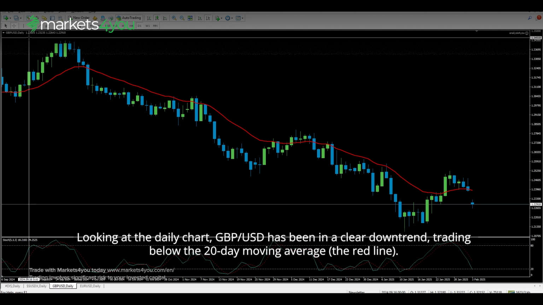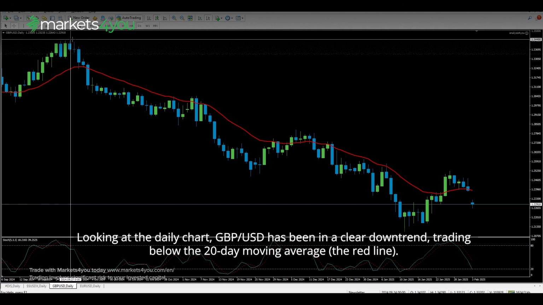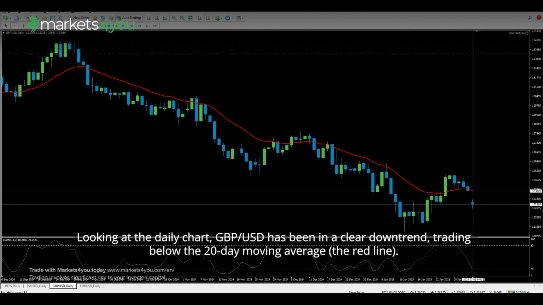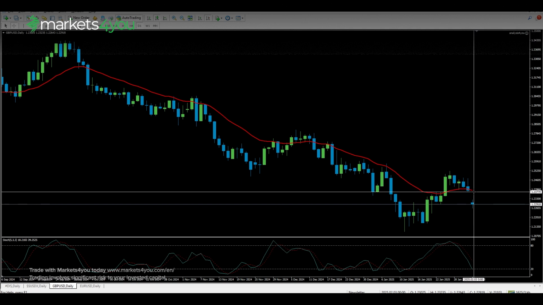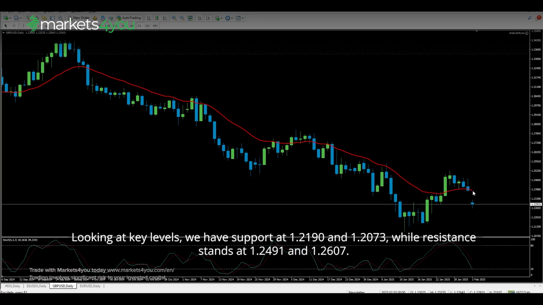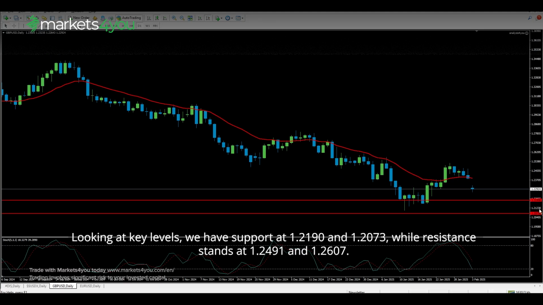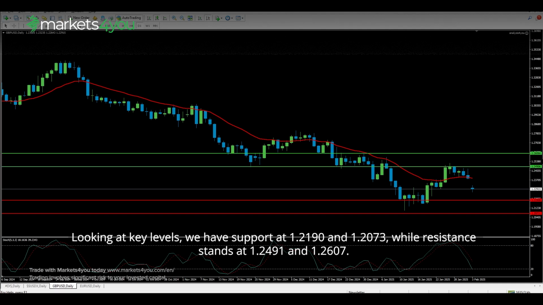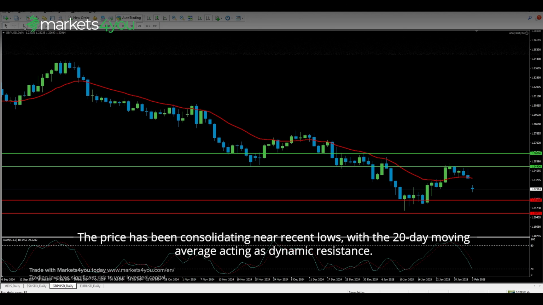Looking at the daily chart, pound sterling to US dollar has been in a clear downtrend, trading below the 20-day moving average, the red line. Looking at key levels, we have support at 1.2190 and 1.2073, while resistance stands at 1.2491 and 1.2607. The price has been consolidating near recent lows, with the 20-day moving average acting as dynamic resistance.